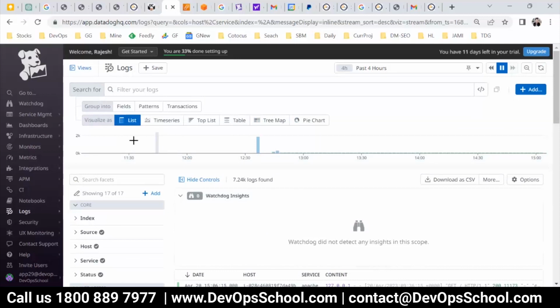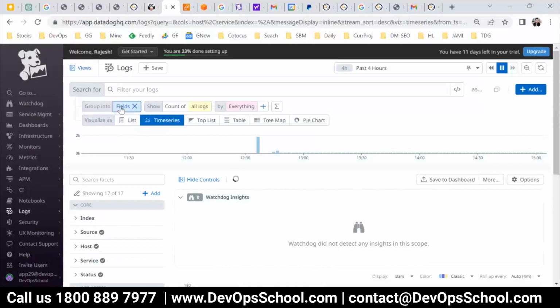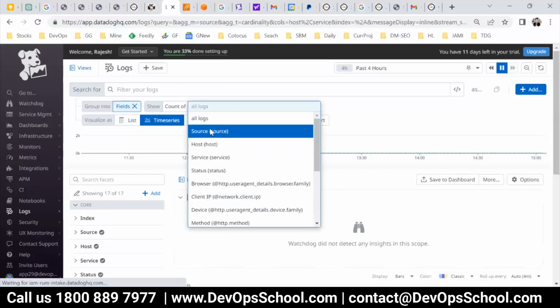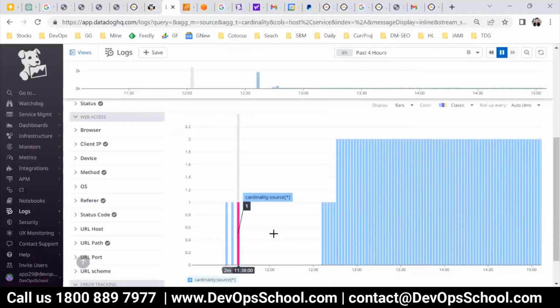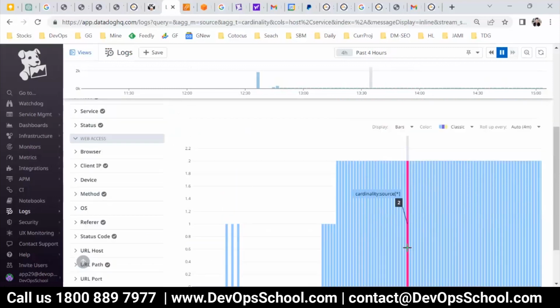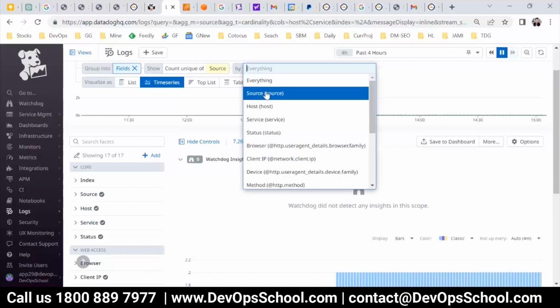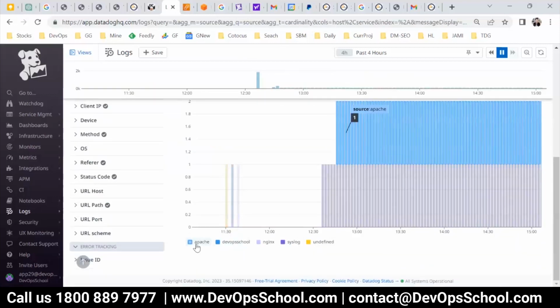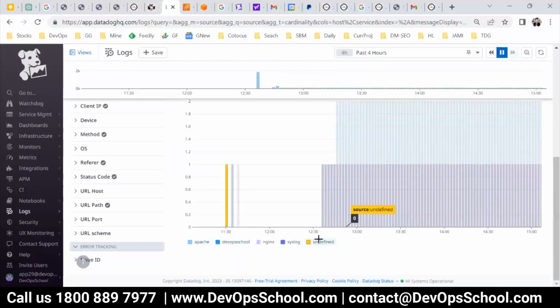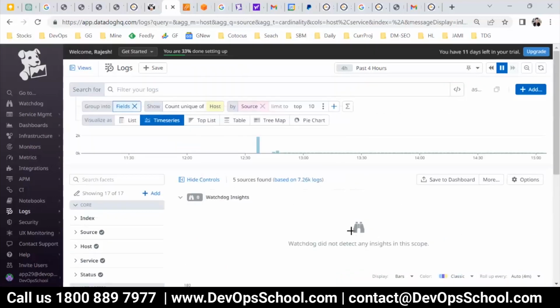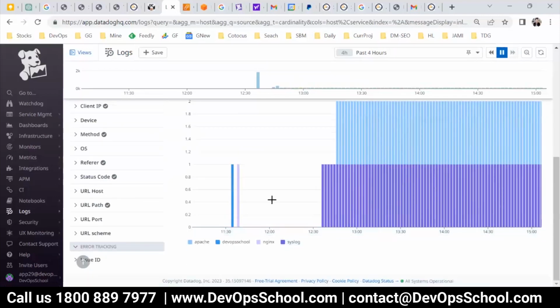Now, if you want to group the data as per the fields, you can also do that. Let's say you click on fields and here show count of all logs or source. Let's look at how many sources you have. Here is the total source you have. Look at this, everything is showing, or source ID. So here you see by source you can group actually. You can group all the hosts also, only one host or two hosts.